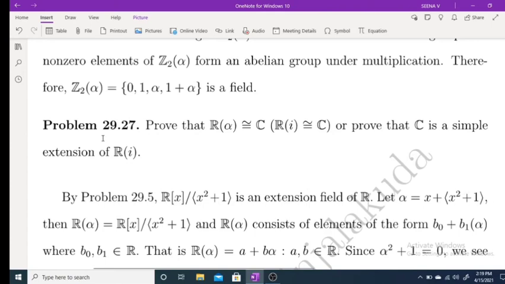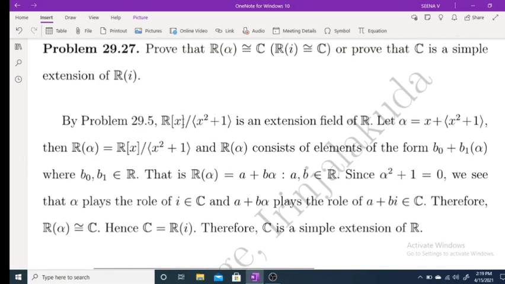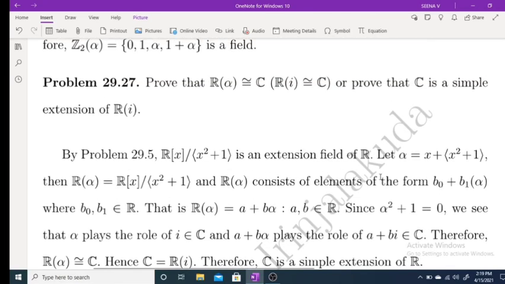C is a simple extension of R. Okay, you have to rewrite this as R. C is a simple extension of R. Okay, now by problem 29.5, R[x]/(x² + 1) is an extension field of R, and